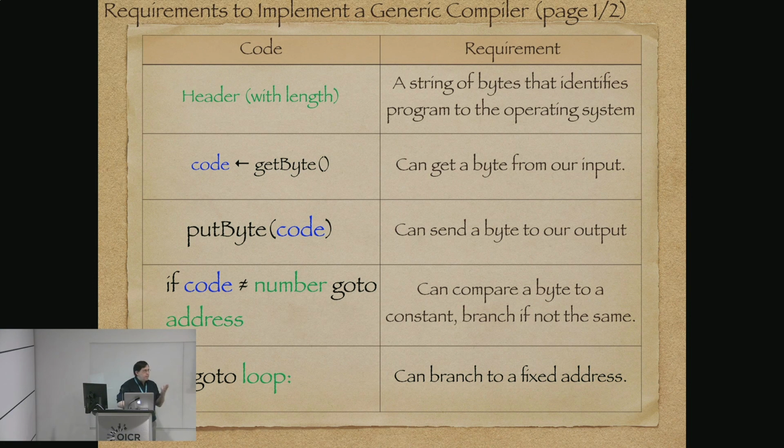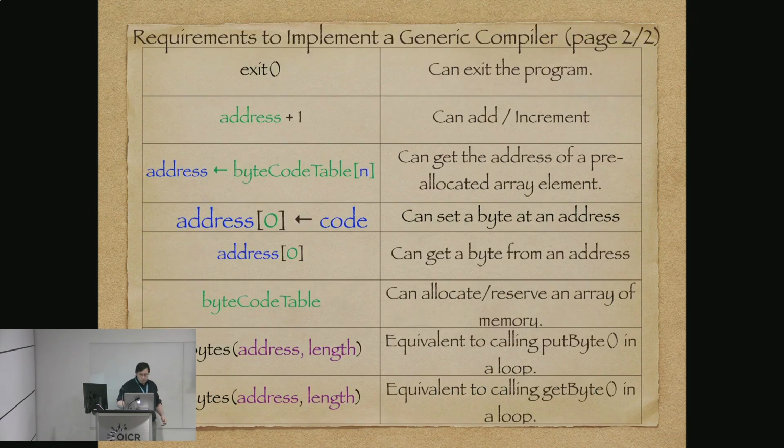So what do we need in order to actually make this? Well, we need to know what the header is if we're going to write out a header. We need to have some way of getting a byte from our input. We need a way to send a byte to our output. We need to be able to compare a byte to a constant and branch if they're not the same. We need to be able to go to a fixed address. We want to be able to exit our program. Technically, that's a nice to have, but it's a very nice to have, so I'm including it.